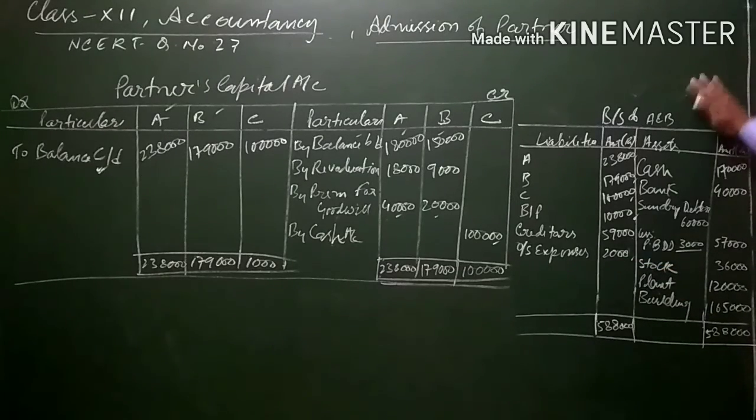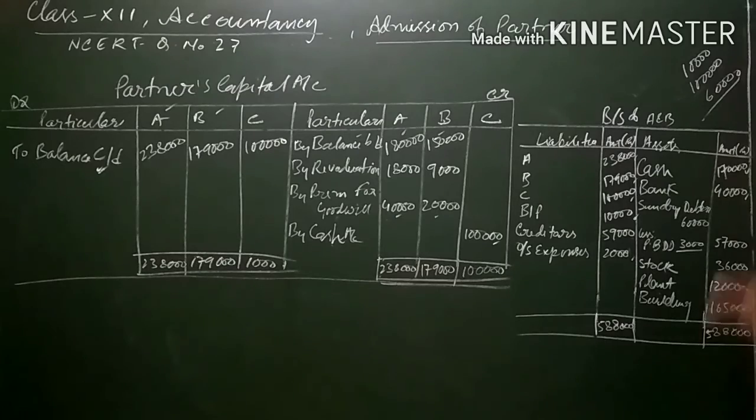Now regarding cash. Earlier cash was 10,000 in the old balance sheet. The new partner is bringing 1 lakh cash besides 60,000 for goodwill. So the total cash balance will be 1,70,000. Bank balance will remain as it is, as in the previous old balance sheet, that is 40,000. Regarding sundry debtors, earlier sundry debtors were 60,000. In the adjustment it is given that a 5% provision has to be created for the sundry debtors, that will come to 3,000. So this provision will be deducted from the sundry debtors. So sundry debtors will be written after deduction of provision for bad and doubtful debts, it will be 57,000.